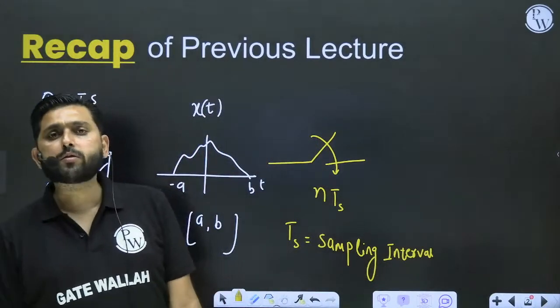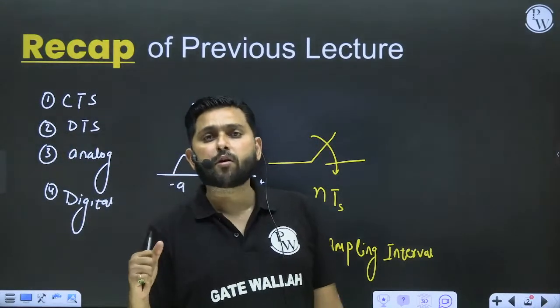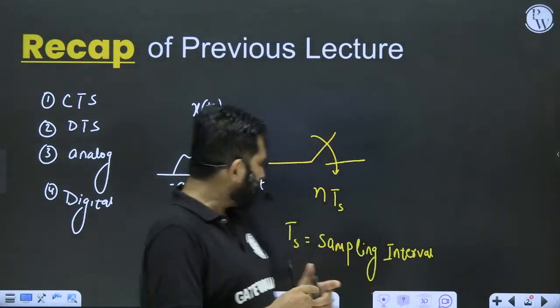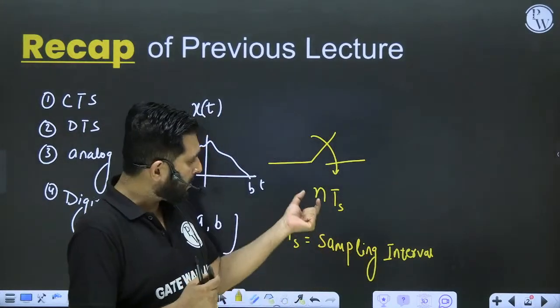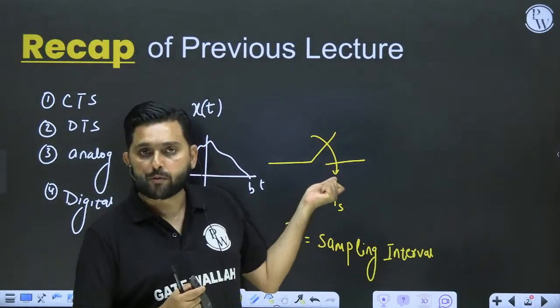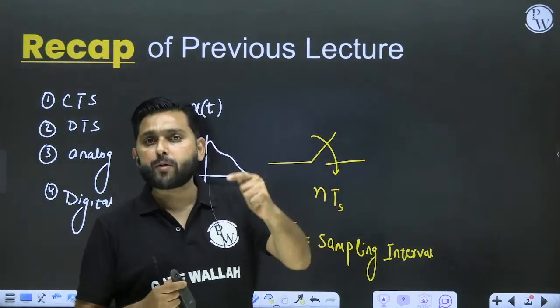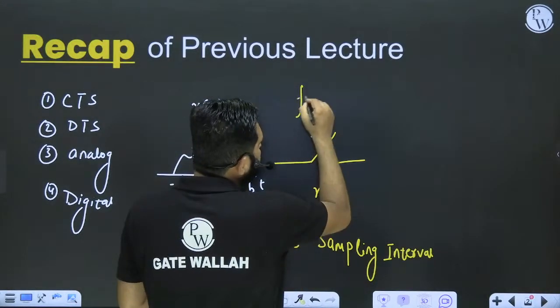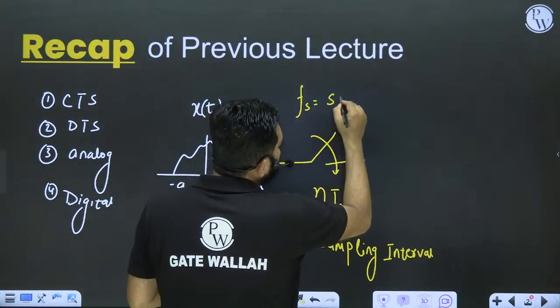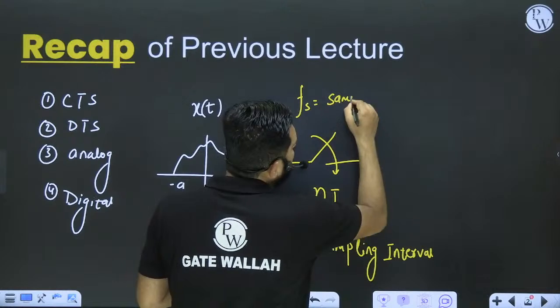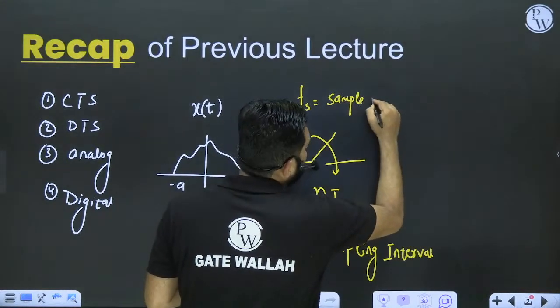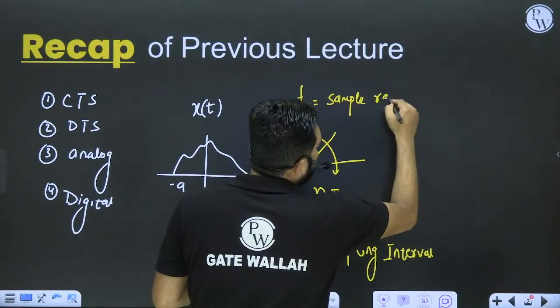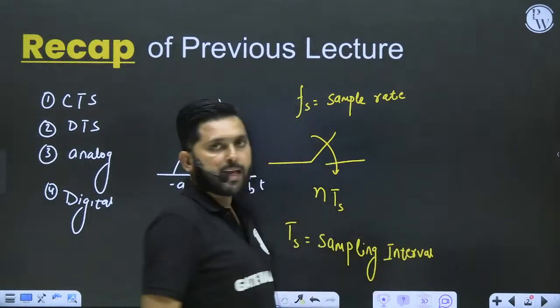And I told you what is the physical significance of Ts. Ts is basically associated with the speed of the switch, and this speed of the switch we called in the last class Fs. Fs we call the sample rate.